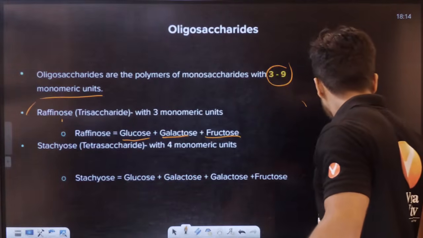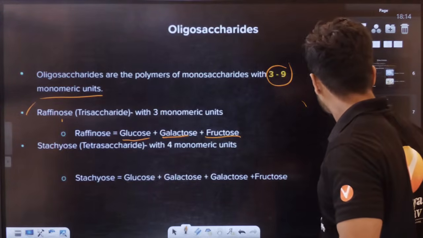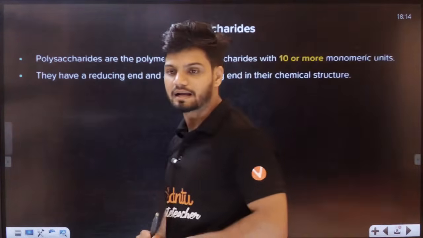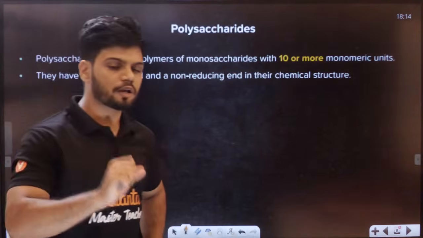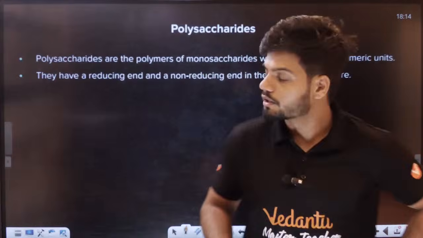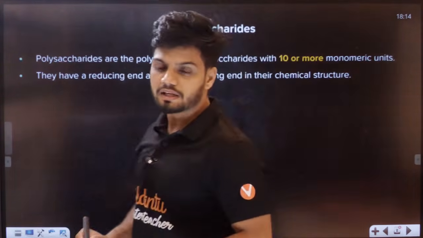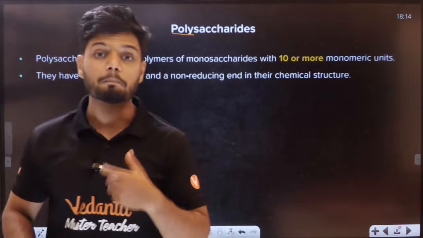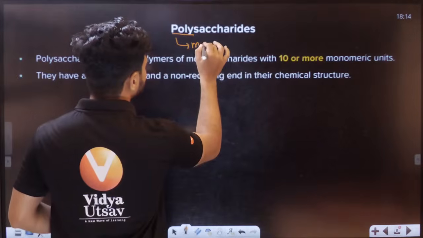Now students, what is the most important? The most important is your polysaccharide. Now please understand polysaccharide. What is the meaning of poly? Poly means many.